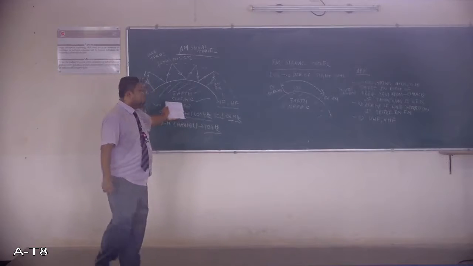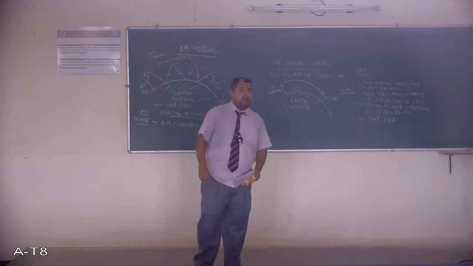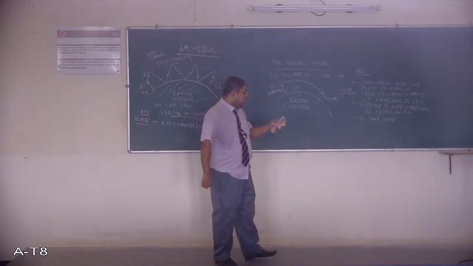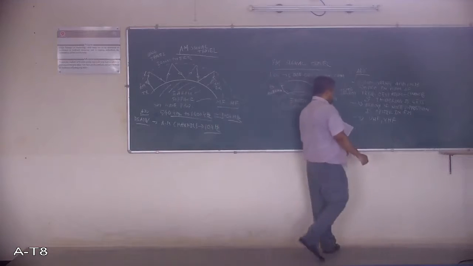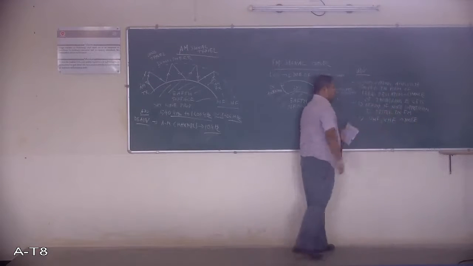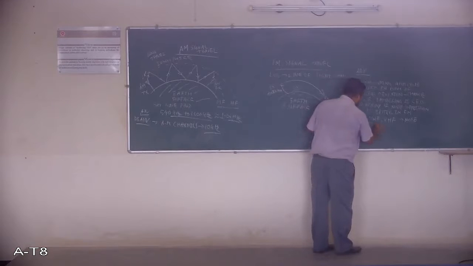This works in MF, that is medium frequency, and high frequency. This works in very high frequency or ultra high frequency. In that case, the frequency range is higher, and the noise effect is less. So working in very high and ultra high frequency, the effect of noise is less.